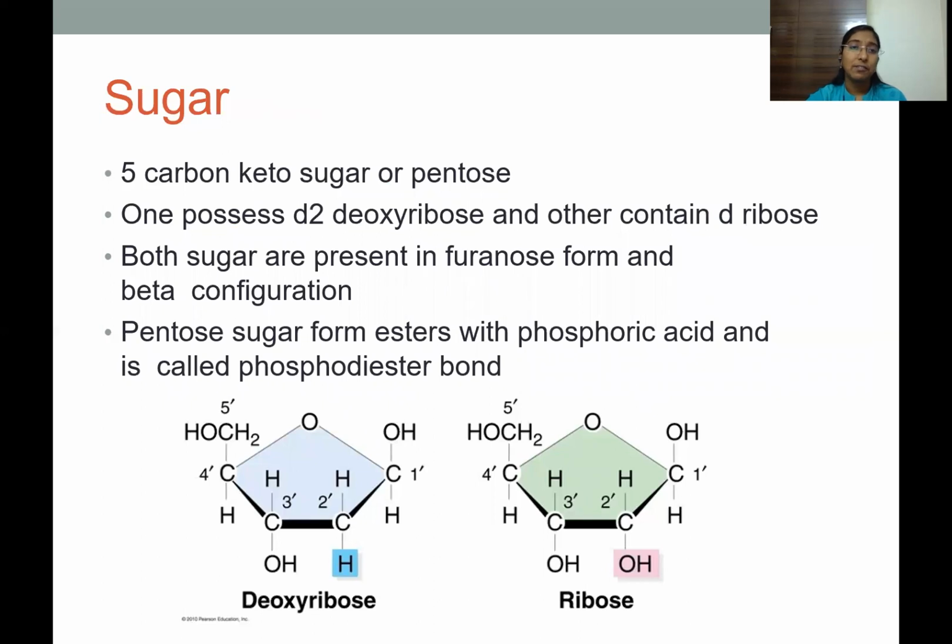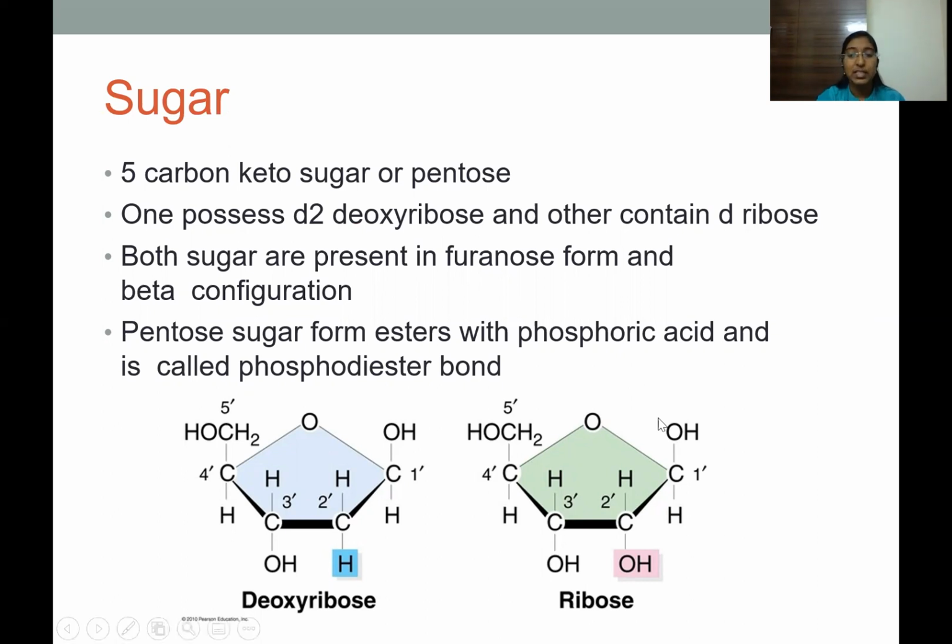Sugars. Sugars are 5 carbon ketose sugars or pentoses. Here in the diagram we can see C1 to C5. There are a total of 5 carbon atoms present here, and both sugars are present in furanose form and beta configuration. You can see that in deoxyribose sugar, there is a hydrogen present instead of a hydroxyl group at the C2 position. Whereas in ribose sugar, there is a hydroxyl group present at the C2 position. So these pentose sugars form esters with the phosphoric acid, called a phosphodiester bond.